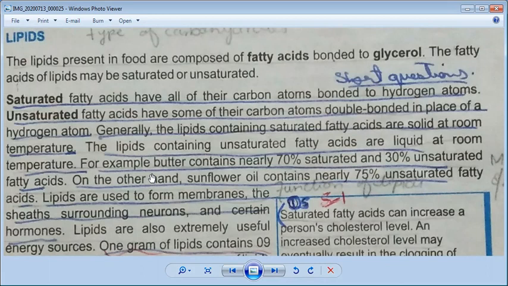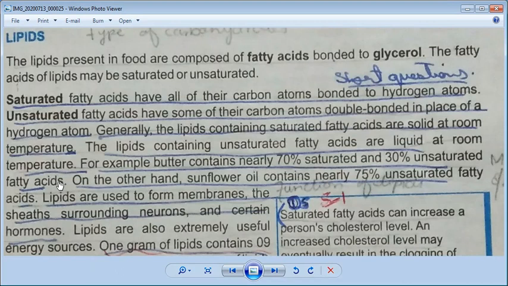So if anyone asks you, if in the board exam the question comes, what is the difference between saturated fatty acid and unsaturated fatty acid? So first you will write the definition: saturated fatty acids have all of their carbon atoms bonded to hydrogen atoms. This is the first point. Second point is that lipids containing saturated fatty acids are solid at room temperature.